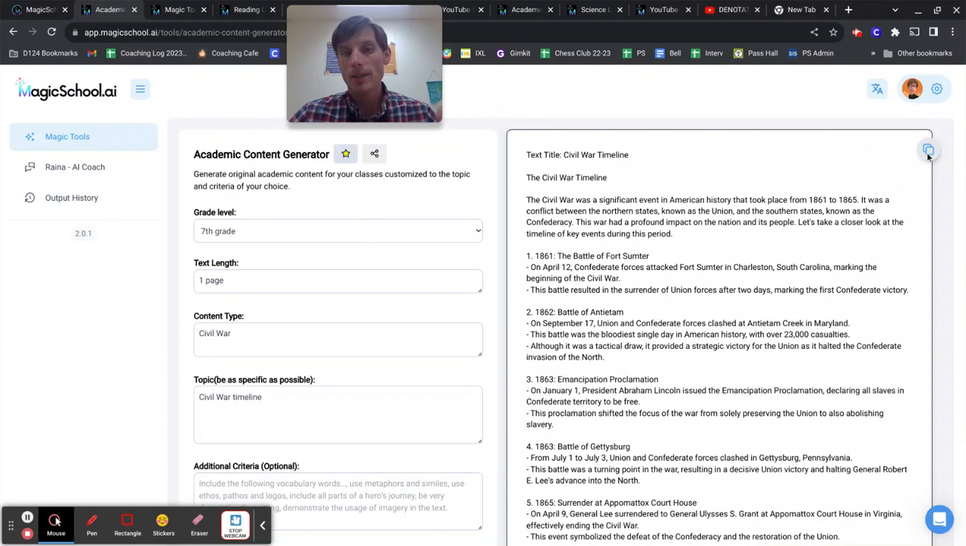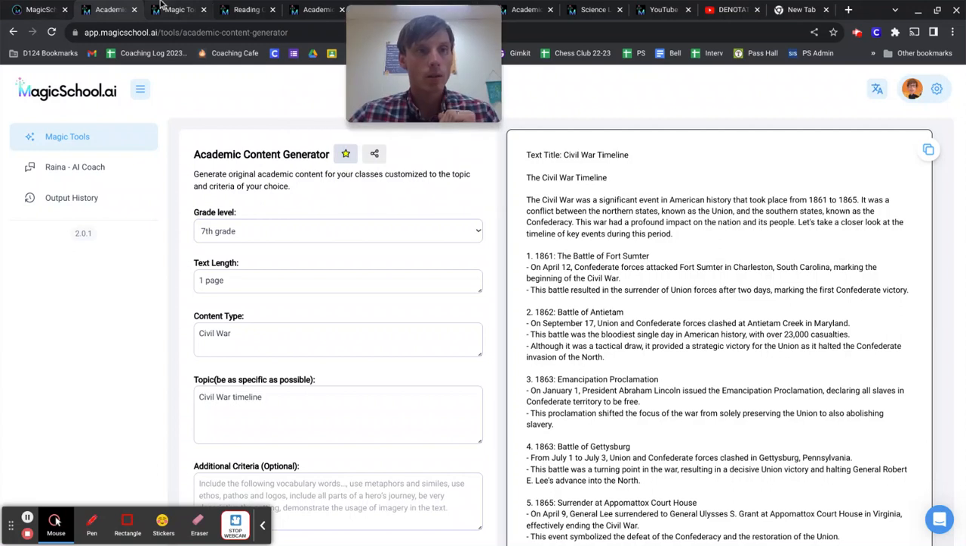You can copy it, paste it into a document that you might give out to the kids. So just a simple thing there, but obviously lots of timelines you could do with this, and it creates all types of content here. So something to check out. That's the academic content generator.